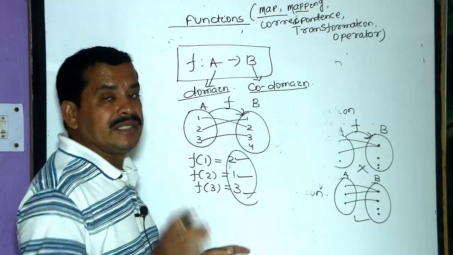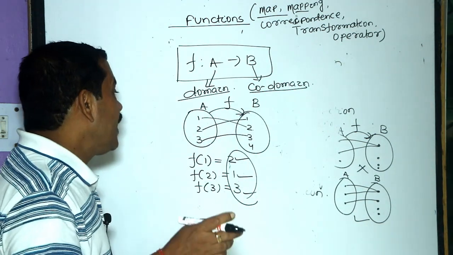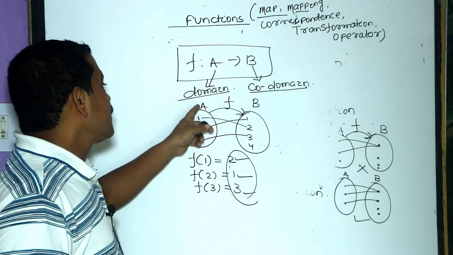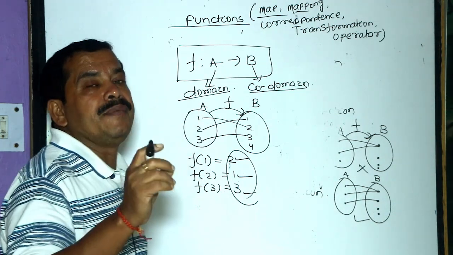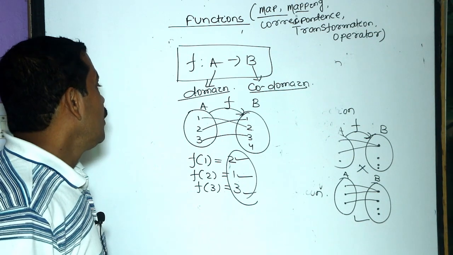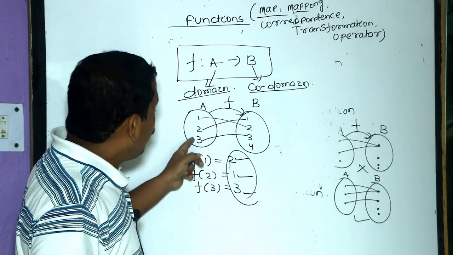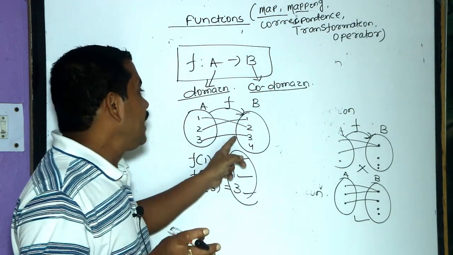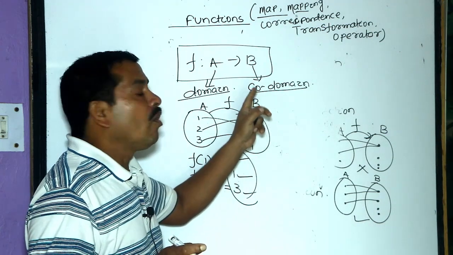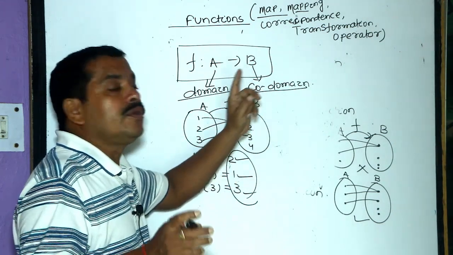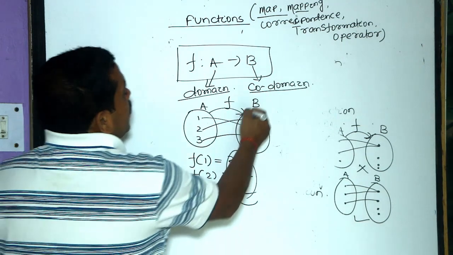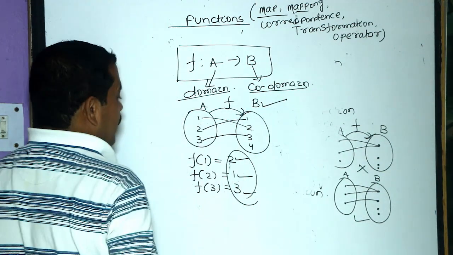The set B is the codomain, but the elements which are the image elements of set A are the elements of the range of the function. Always the domain of the function is set A and range of the function may or may not be equal to B, but codomain is B. That is the basic difference.